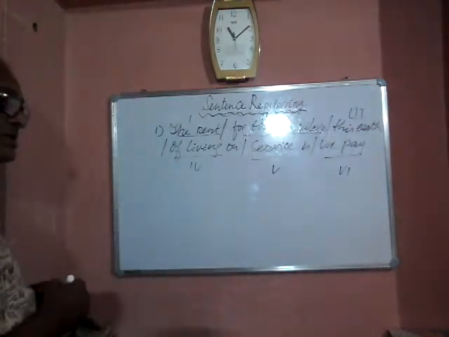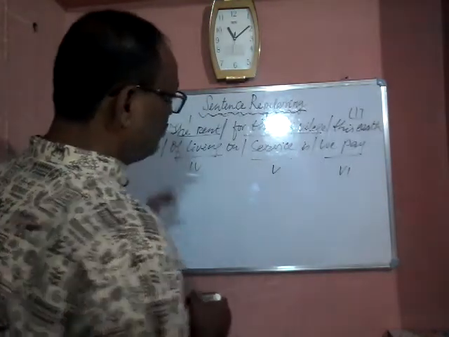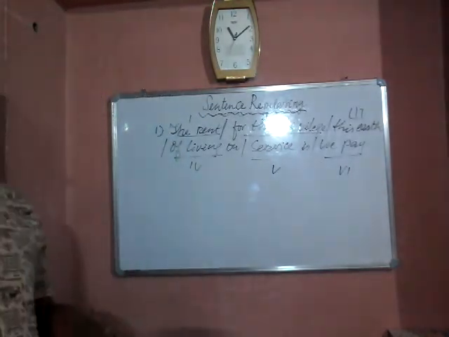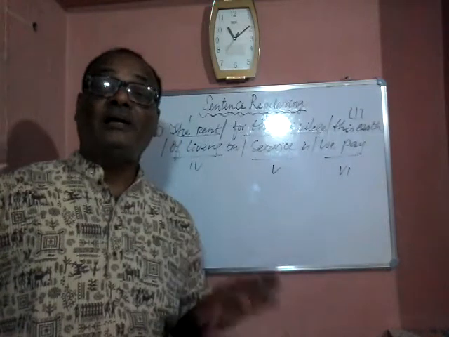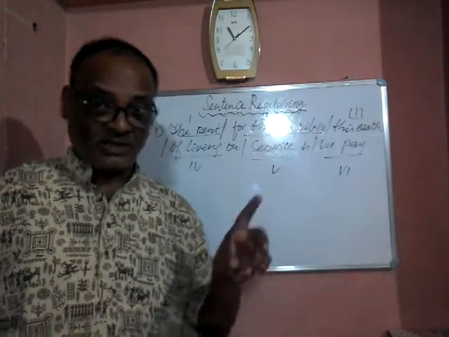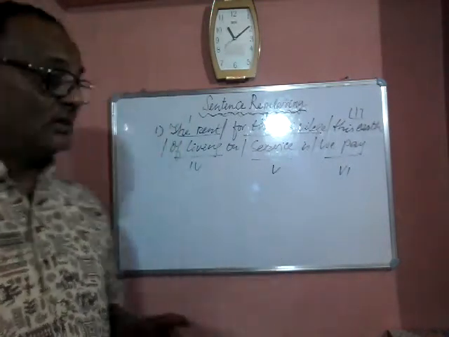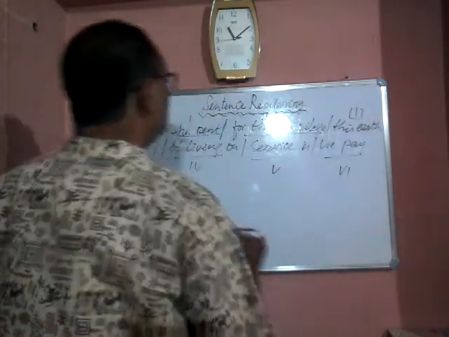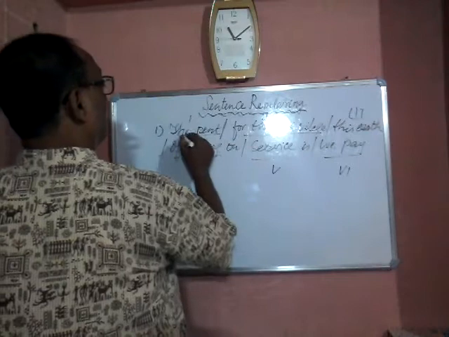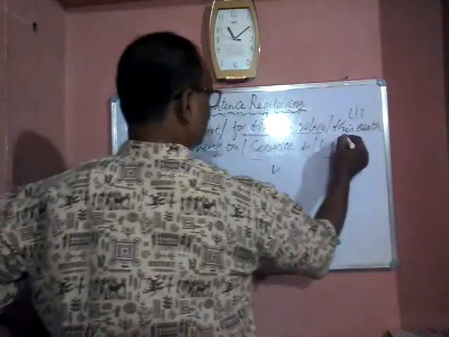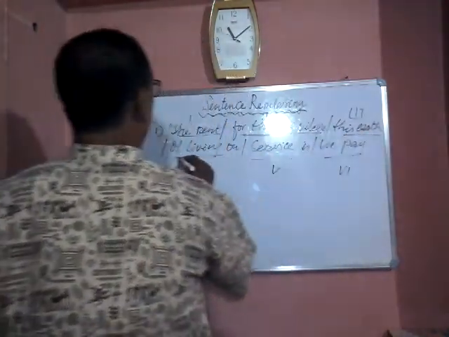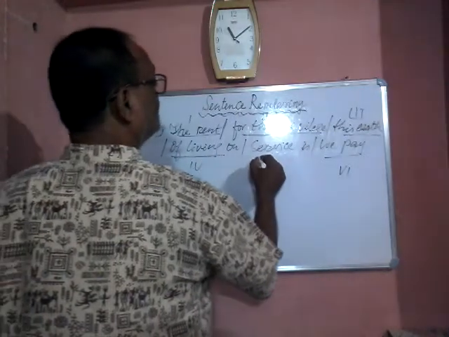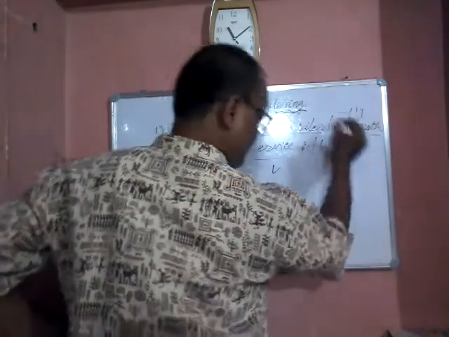Now, first of all, see what may be the subject, because to write a correct sentence, a subject is required. First of all, select the subject. Now, read again: the rent, for the privilege, the earth of living on, service, we pay.